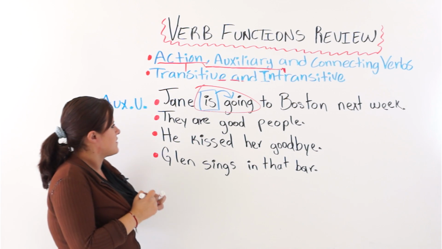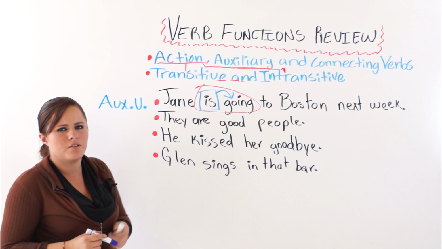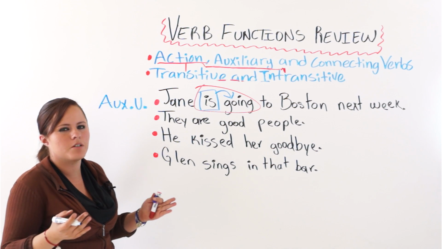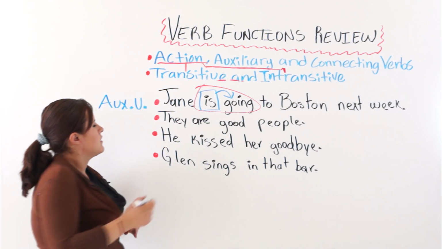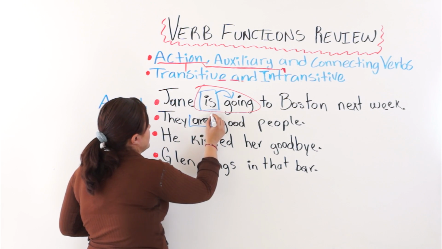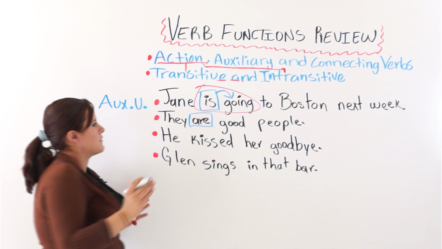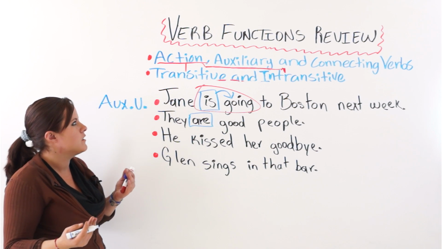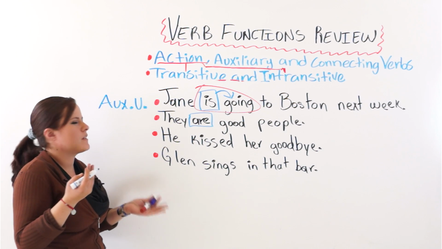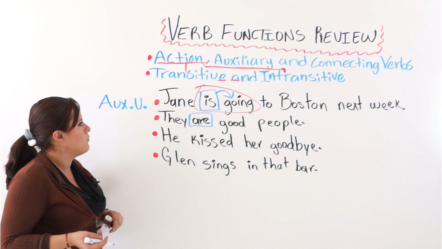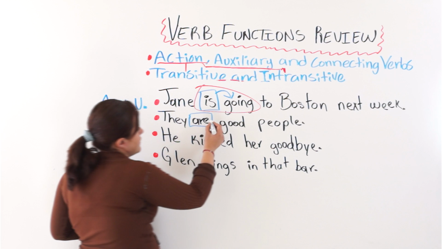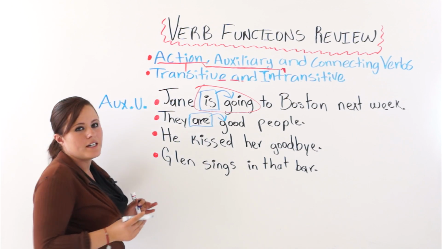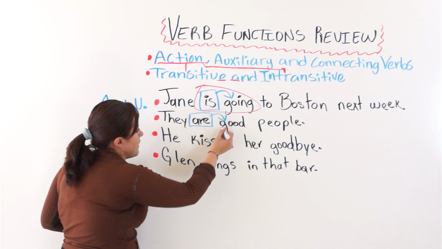The next one says, they are good people. Where is the verb? The only verb I see here is are, which is another form of the verb be, but it is not necessarily a linking verb or an auxiliary verb. It could be either. So next to it, we have an adjective that renames or describes our subject.